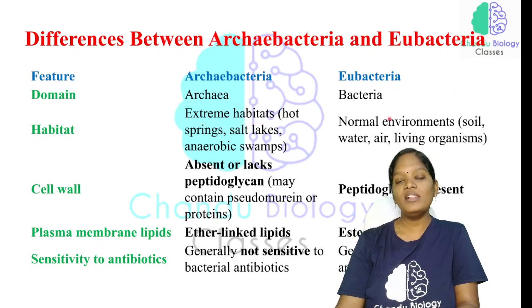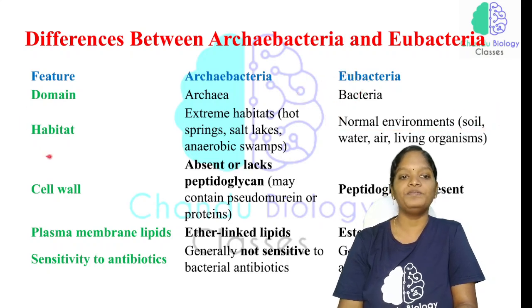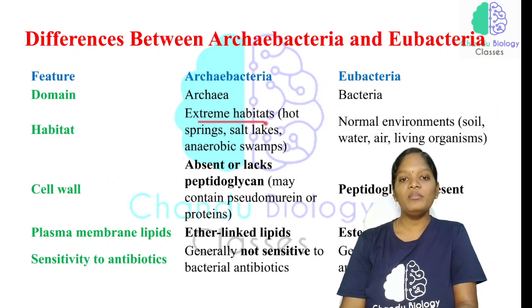But the bacteria which live in a normal environment we call eubacteria. Extreme habitats means hot springs, salt lakes and anaerobic areas.